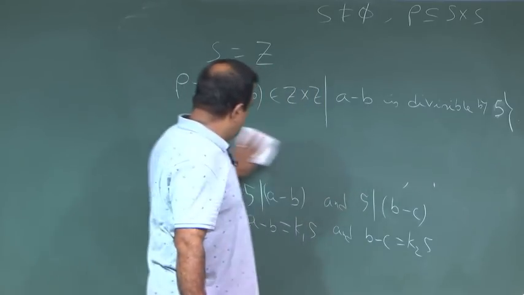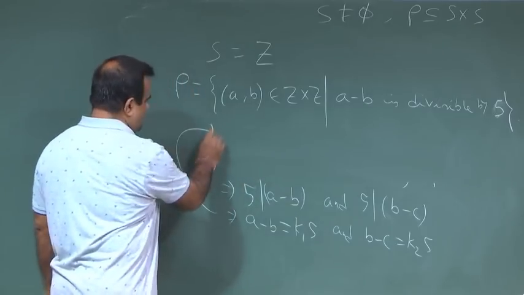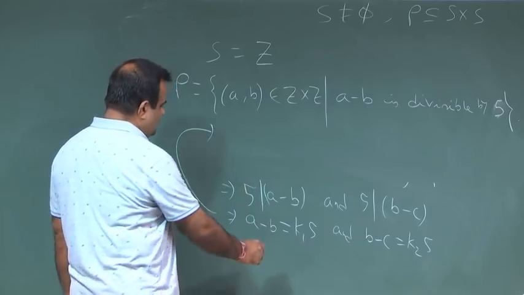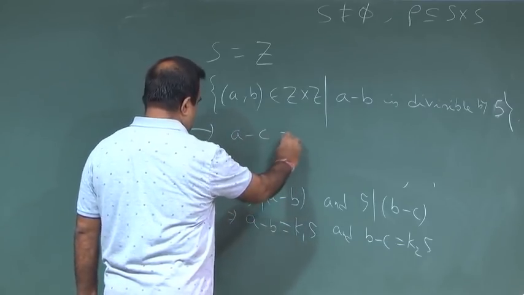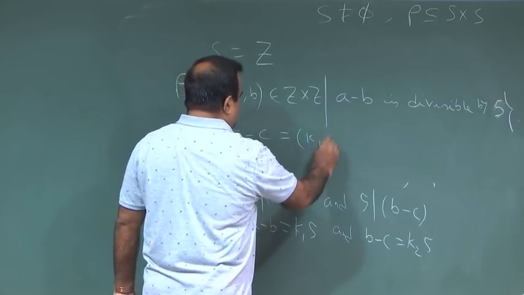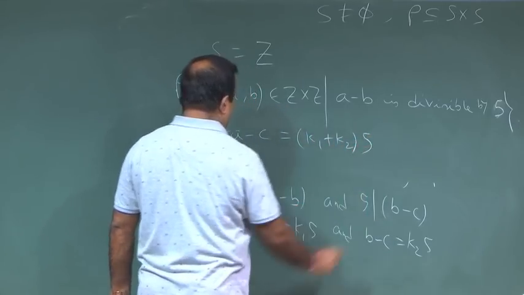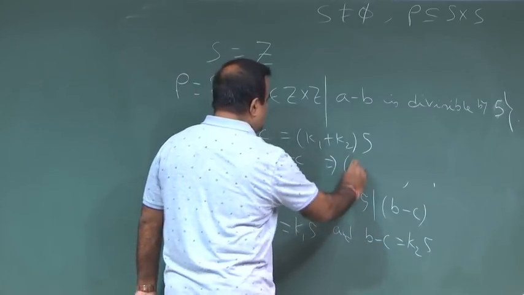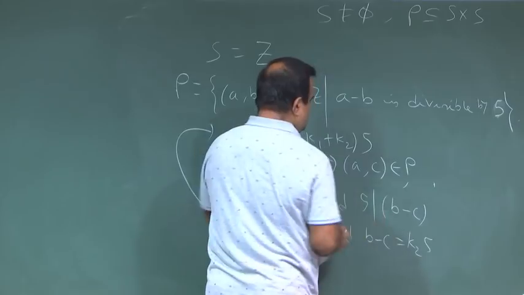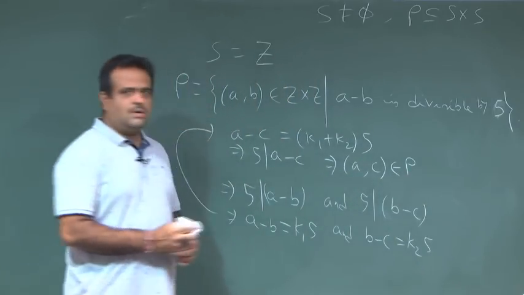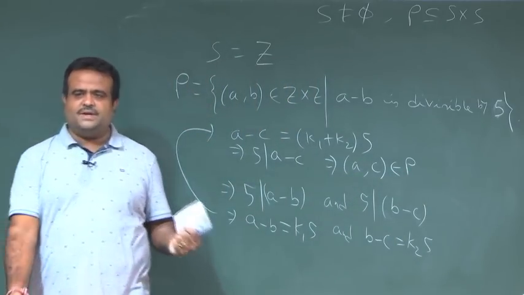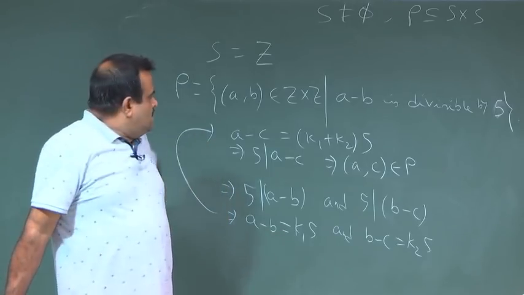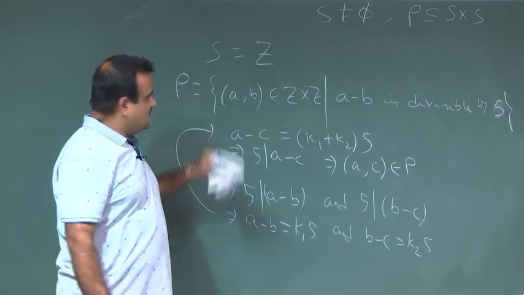Now, what can we write here? If we add these two, then A minus C we will get as (k1 plus k2) into 5. So, this implies 5 divides A minus C. So, this implies (A, C) belongs to rho. So, that means if you take any two elements (A, B) and (B, C), if they are in rho, then (A, C) belongs to rho. So, this is the transitive property.